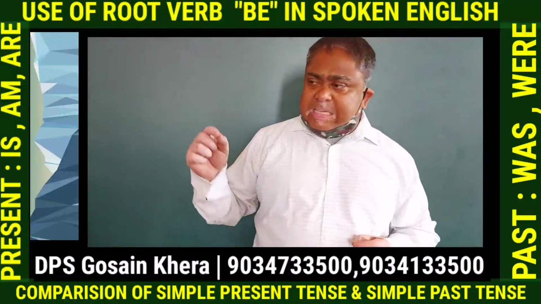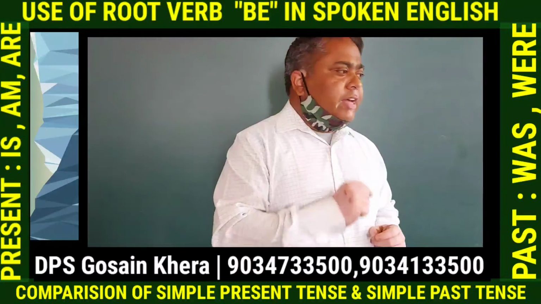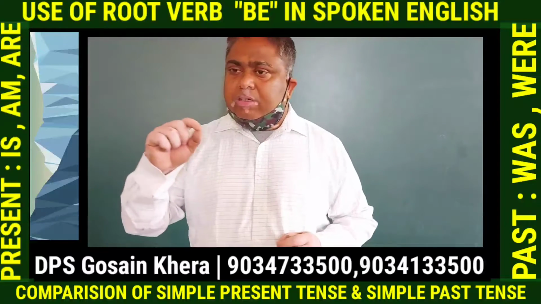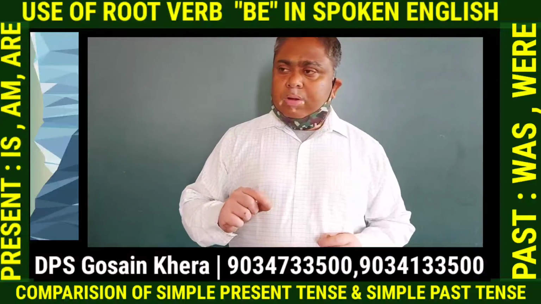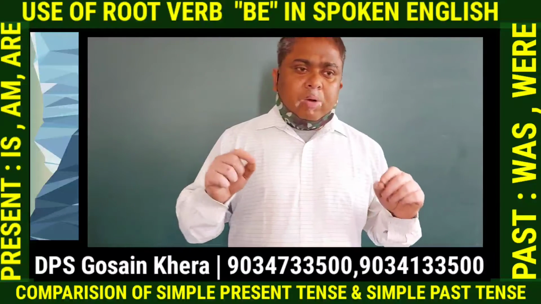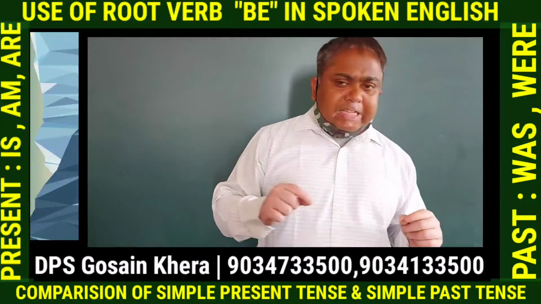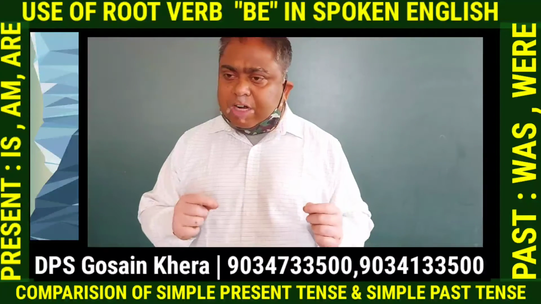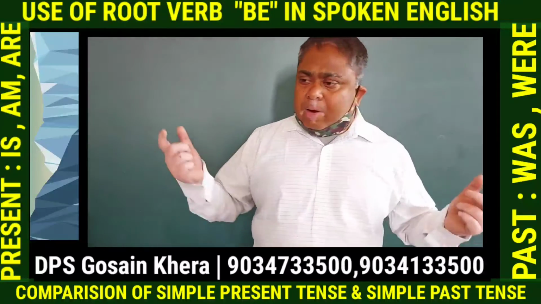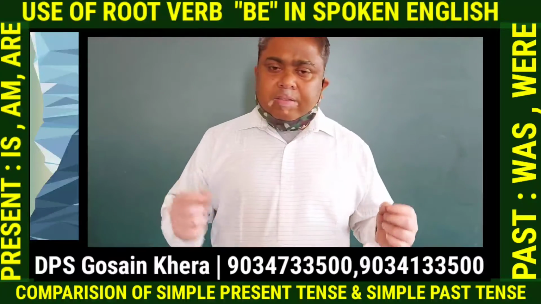If I talk about one single mountain, then I will say the mountain is covered with snow, or a mountain is covered with snow. When I say the mountain is covered with snow, then I mean to say that the mountain was described earlier. We know about that mountain. But when I say a mountain is covered with snow, that means I am generalizing that it could be any mountain. So this is how we use a and the.